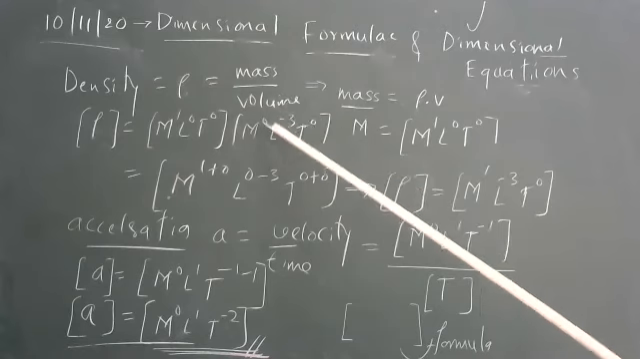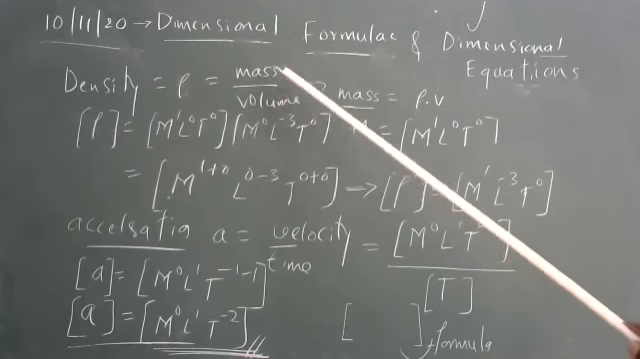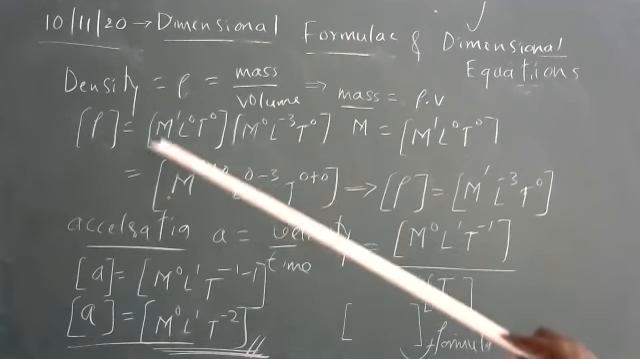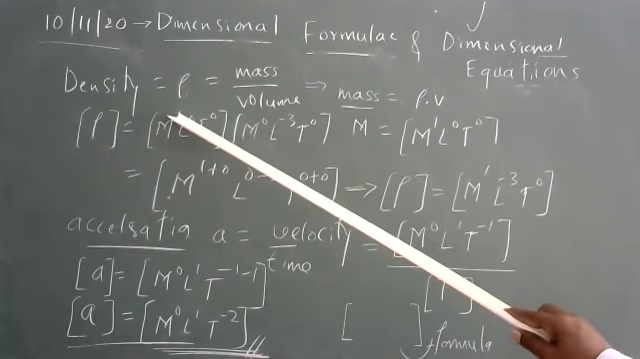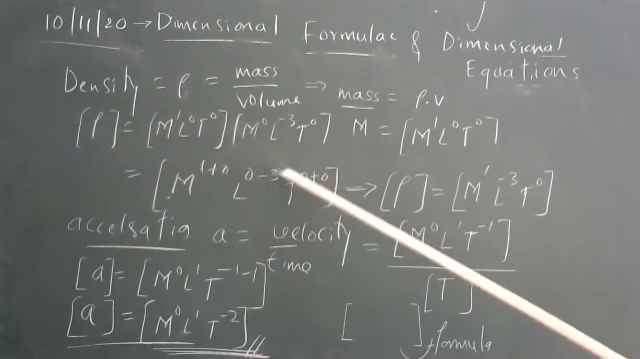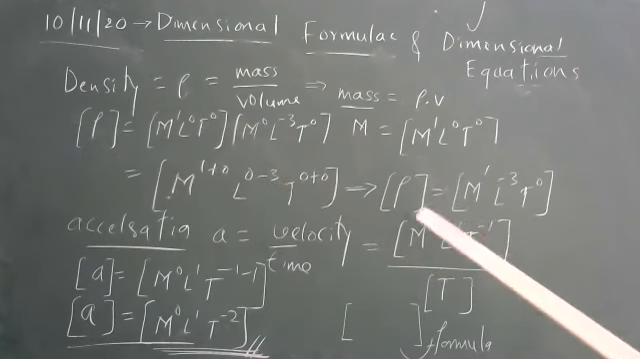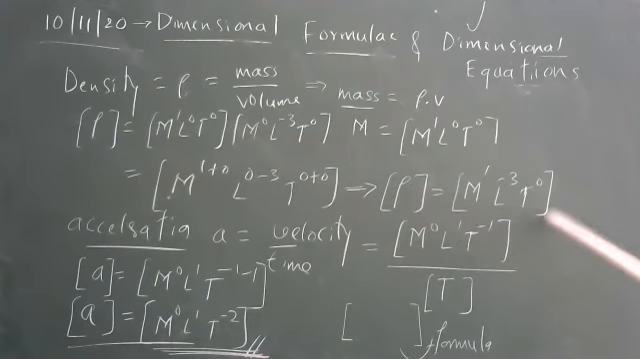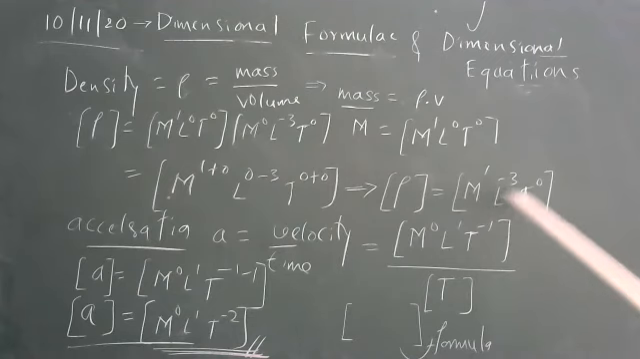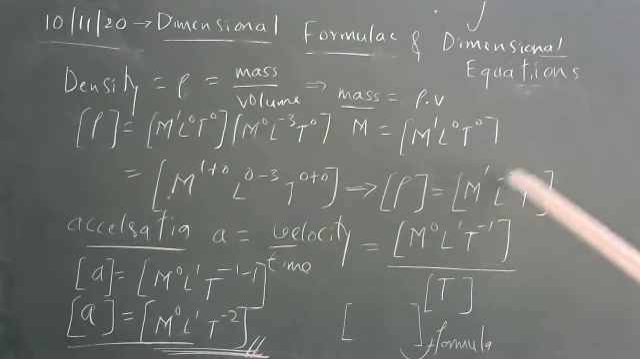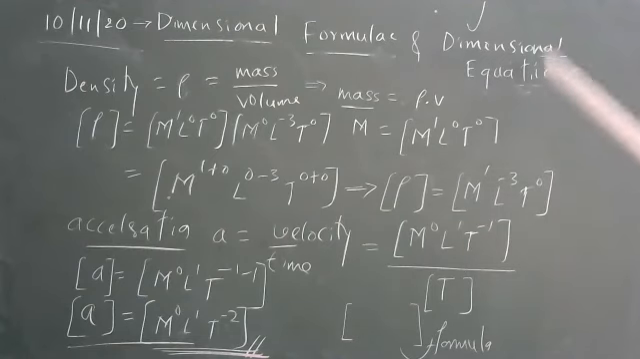Actually it is L raised to plus 3, but since volume is in the denominator, I have written it as minus 3. Now finally, for the mass exponent, 1 plus 0 is 1, and for length, 0 minus 3 becomes minus 3. Finally, the formula is density, left hand side a physical quantity, right hand side a dimensional formula. When these two are written together, it is called dimensional equation.